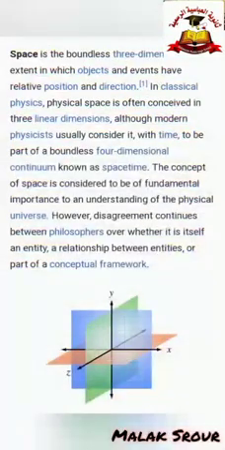Today's topic is going to be about space and satellites. First of all, what is space? Space is the boundless three-dimensional extent in which objects and events have relative position and direction. In classical physics, physical space is often conceived in three linear dimensions, although modern physicists usually consider it, with time, to be part of a boundless four-dimensional continuum known as space-time.